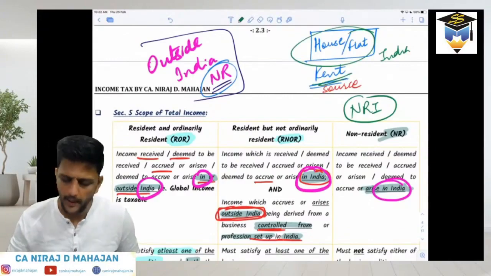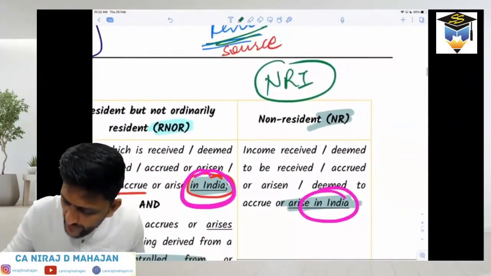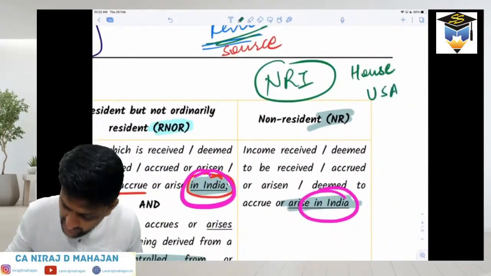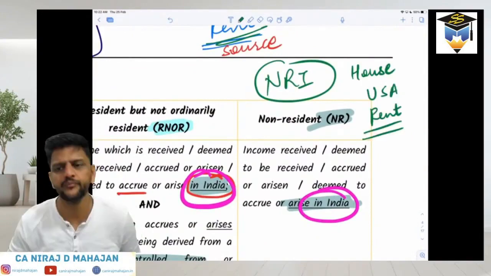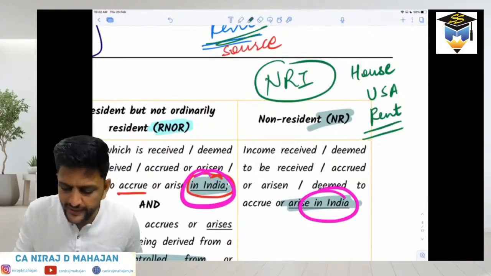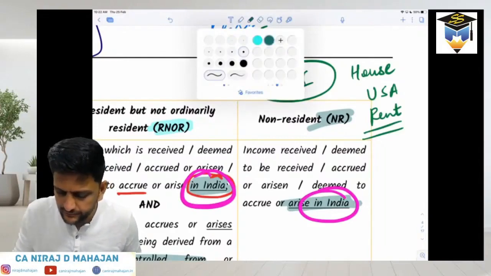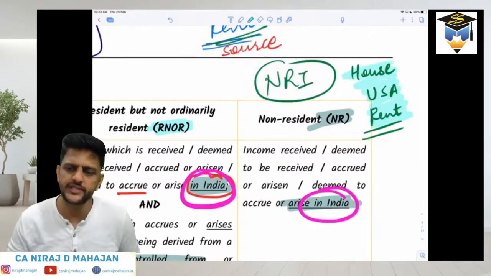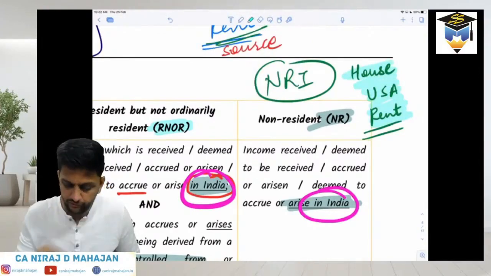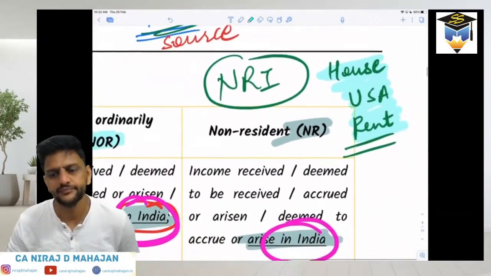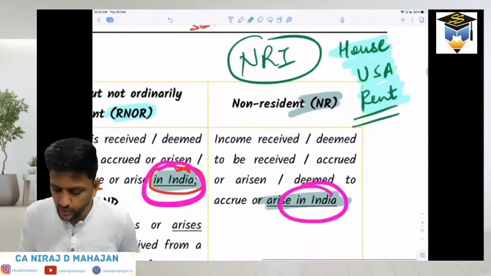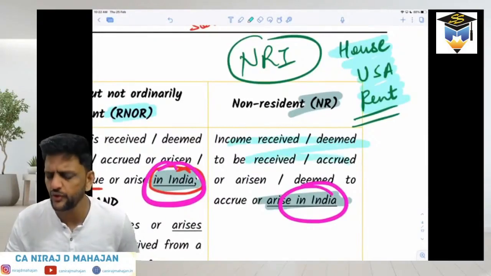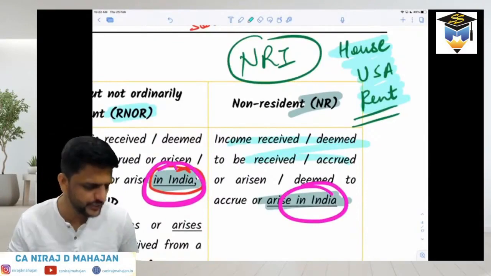But if the same NRI also has a house in USA and from that house he is earning rent income, will this USA house rent income be taxed in India? What do you think? For an NR, it will not be taxed in India because it does not accrue or arise in India, as well as he has not received it in India. He has received it directly in USA only.